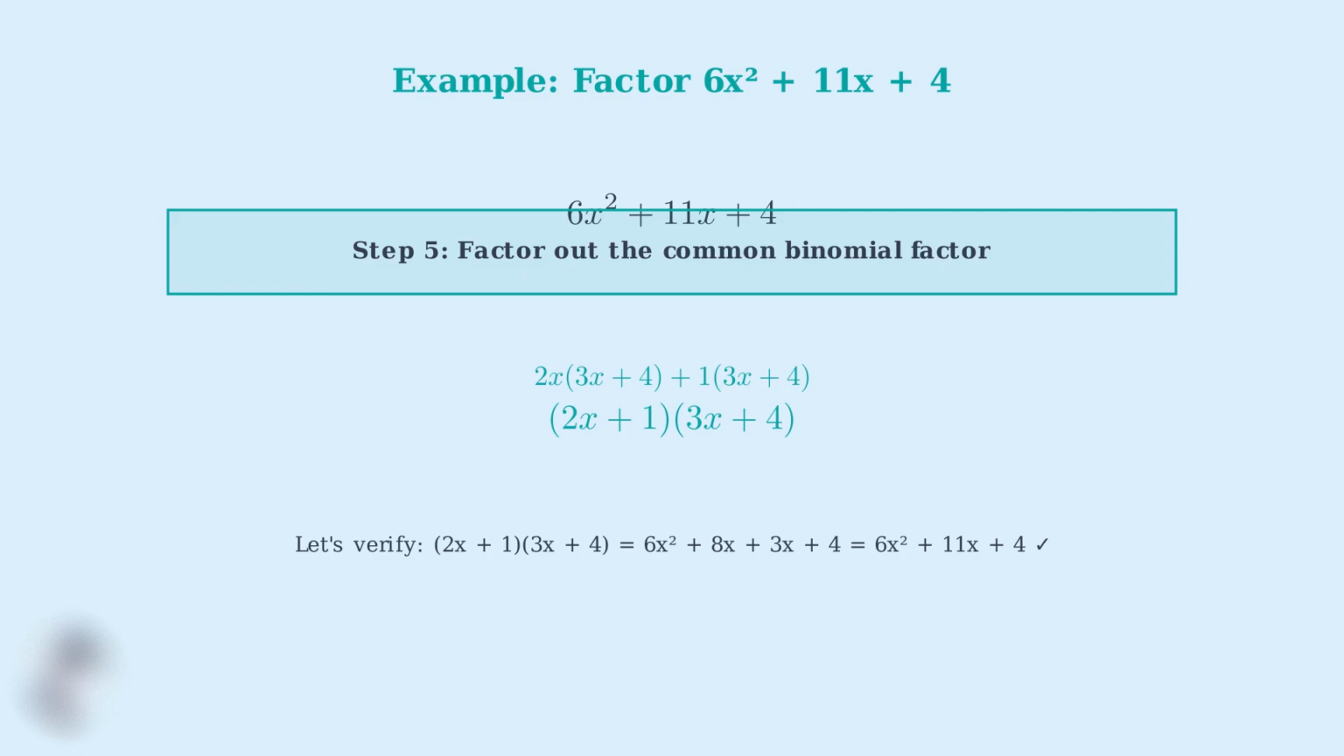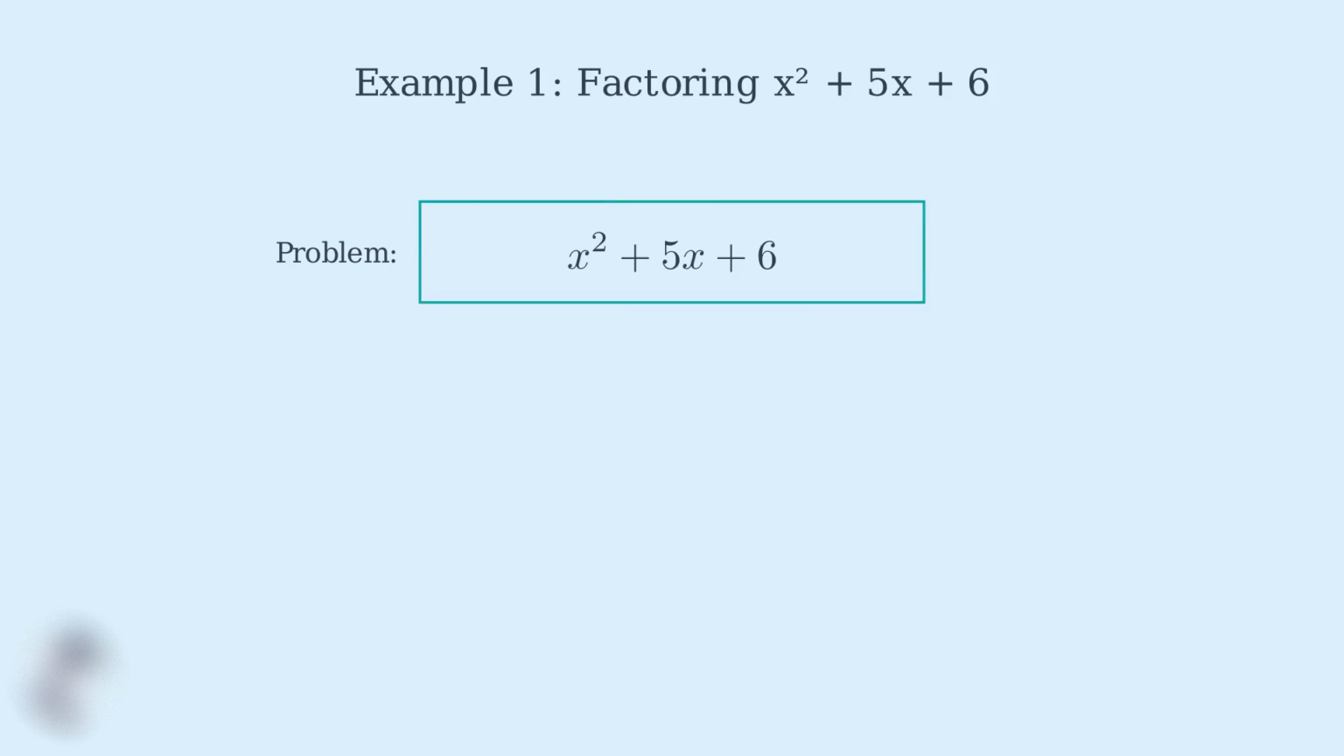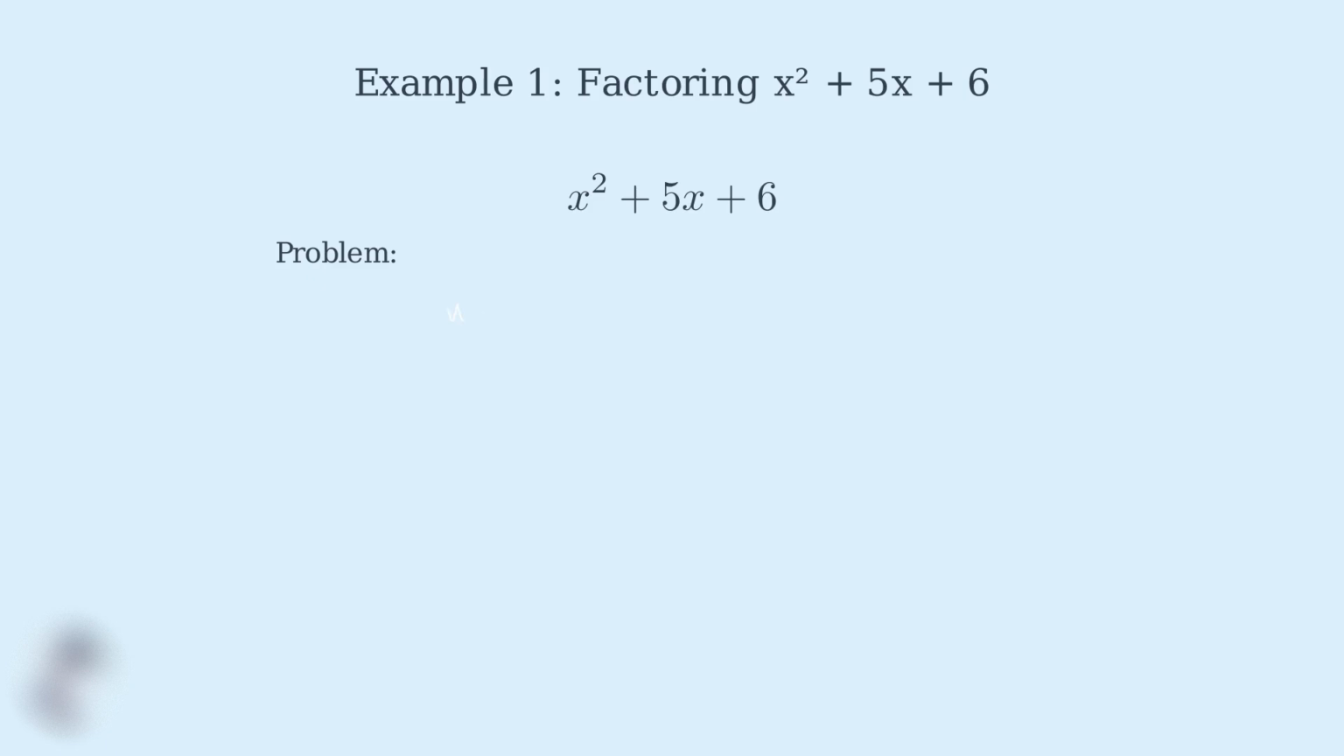Now let's work through our first example step by step. We'll factor the trinomial x squared plus 5x plus 6 using the trial and error method. Here's our trinomial x squared plus 5x plus 6. Our goal is to express this as a product of two binomials. For the trial and error method, we need to find two numbers that satisfy two conditions.